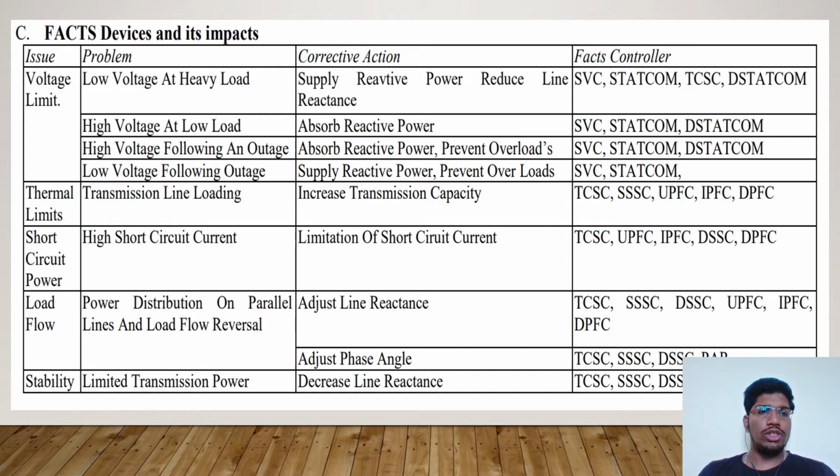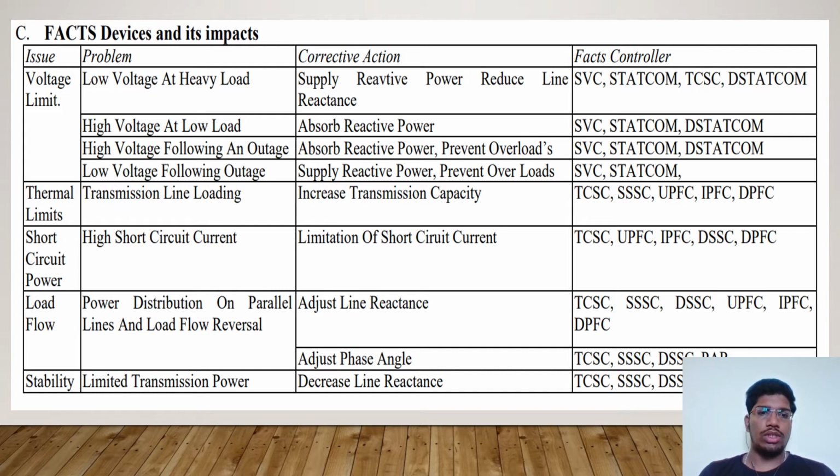And another issue is thermal limits, transmission line loading. The corrective action is increasing transmission capacity. This can be done using TCSC, SSSC, UPFC, IPFC, DPFC. Another issue is short circuit power.